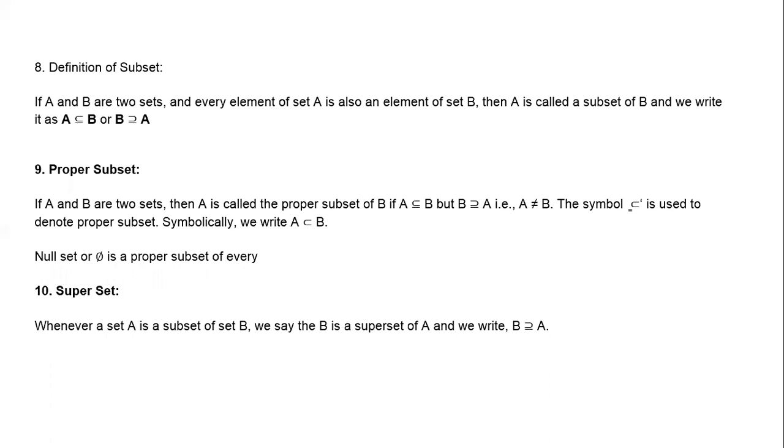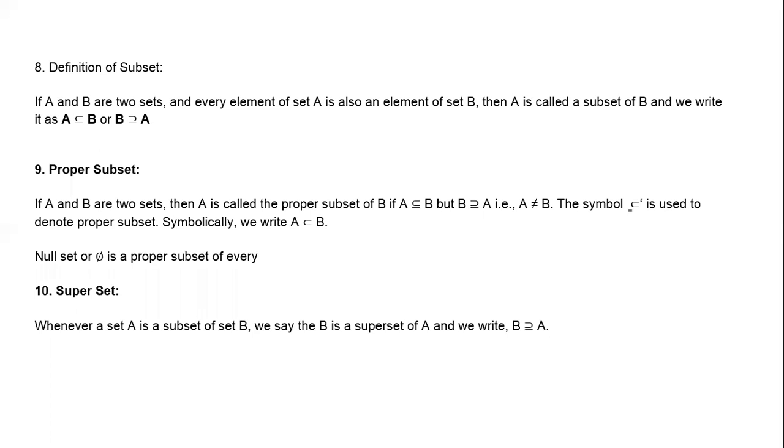Then how do you write this? These two are equal now. Yes or no? If it is equal, then only you have this equal sign. See here, this line, the equal sign we get. A is a subset of B. And since every element of B is also an element of A, B is also a subset of A. If A is a subset of B and B is also a subset of A, then we call it A is equal to B.